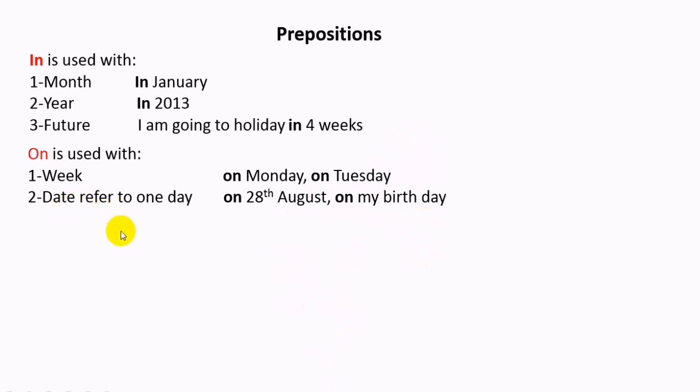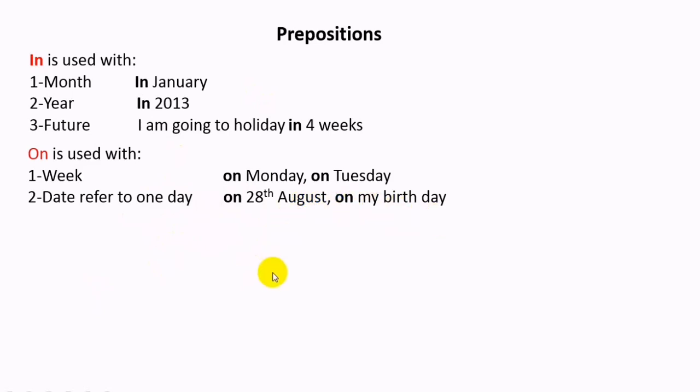Therefore, if you want to use on here, we need to select the day from the date. Therefore, we have to say on 28th of August. Okay? On my birthday.